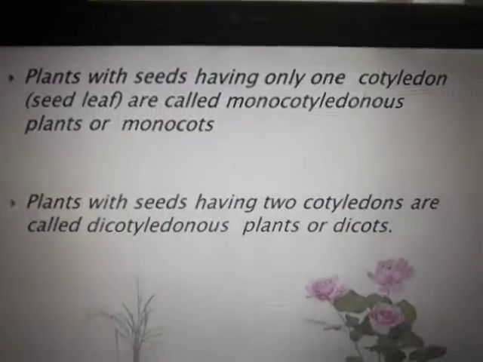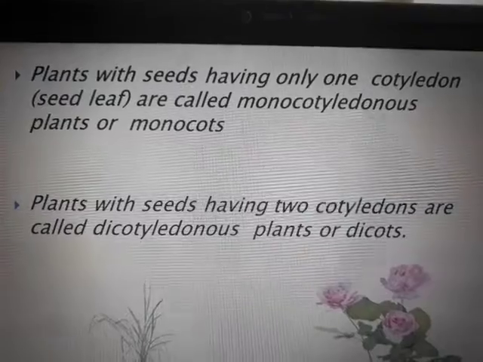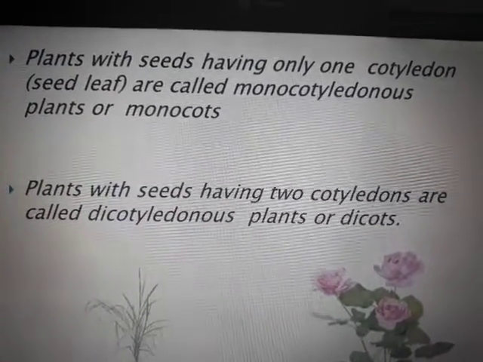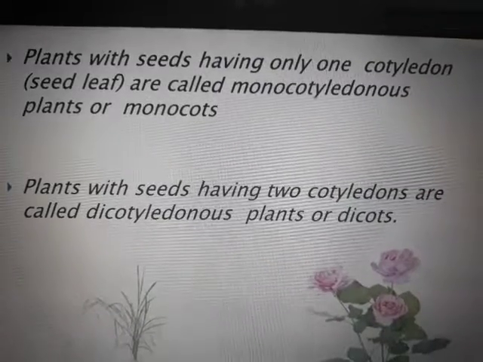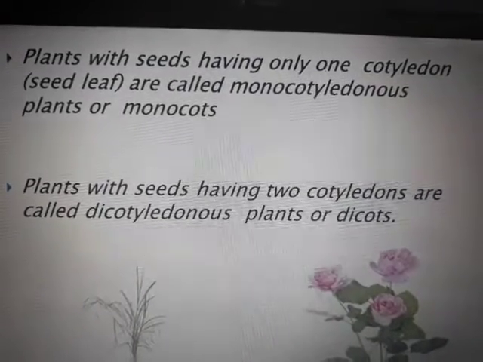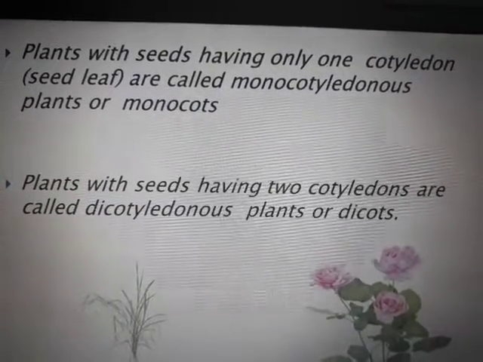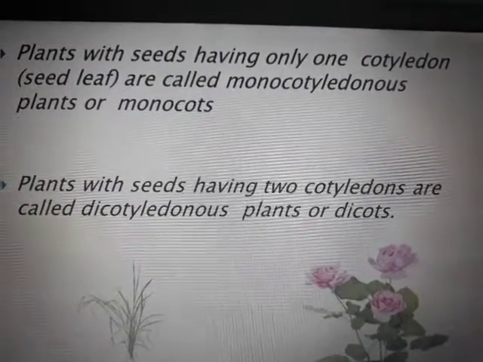Now we have studied what monocots and dicots are. Very easy. They are plants with seeds having only one cotyledon, or seed leaf. If we are able to break the seed into two, like a groundnut or a peanut, it is dicotyledon. If it is just one, like maize and other cereals, in which the seed remains intact, it is monocot.